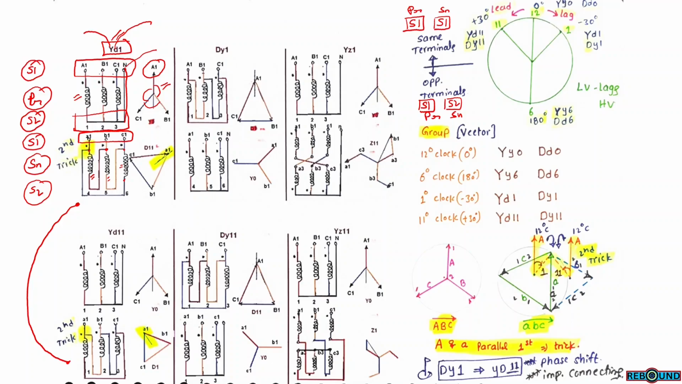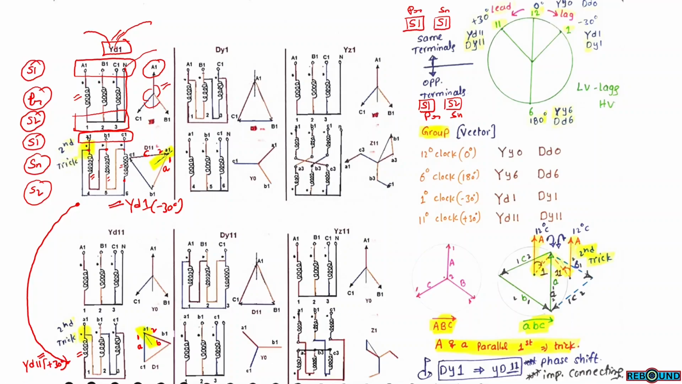The difference of connection is, here A1 is connected to C2. In this case, A1 is connected to B2. So this is a very minor difference, but the shift of phase angle is either plus 30 or minus 30. If we follow these connections, then this will be YD1, which means the phase angle will be minus 30 degrees. If we follow this connection, then it will be YD11, which means the phase angle will be plus 30 degrees.